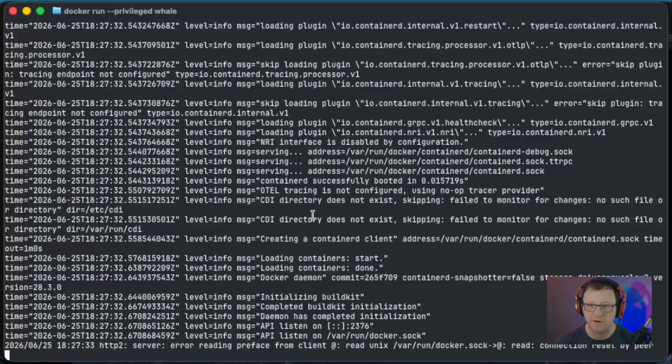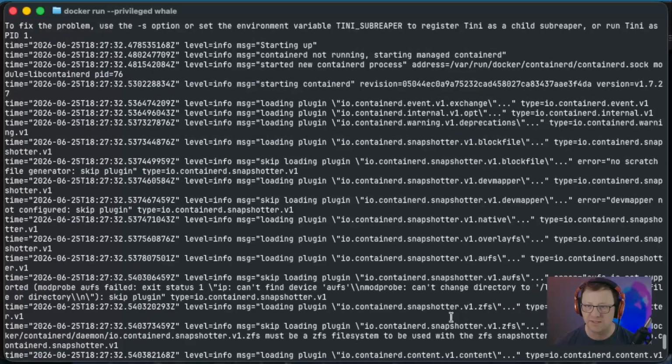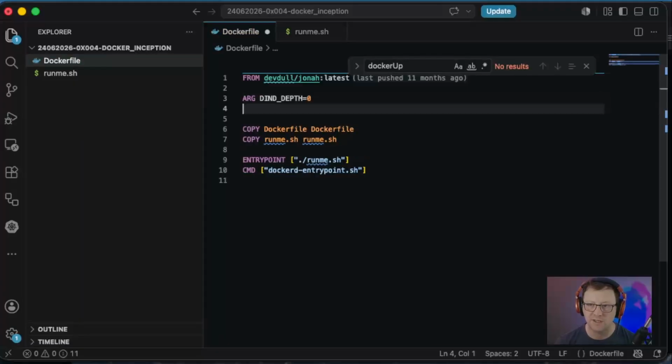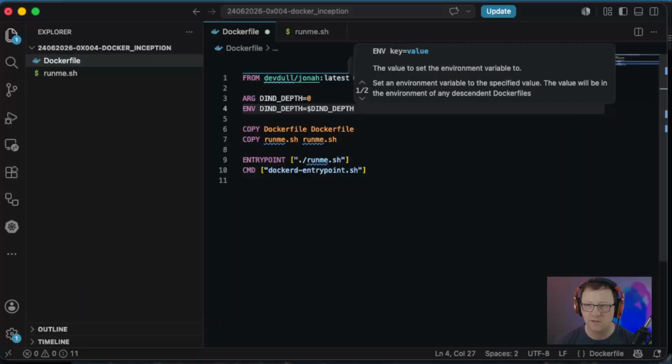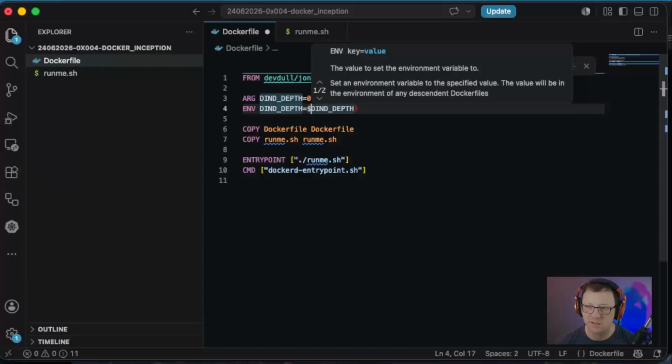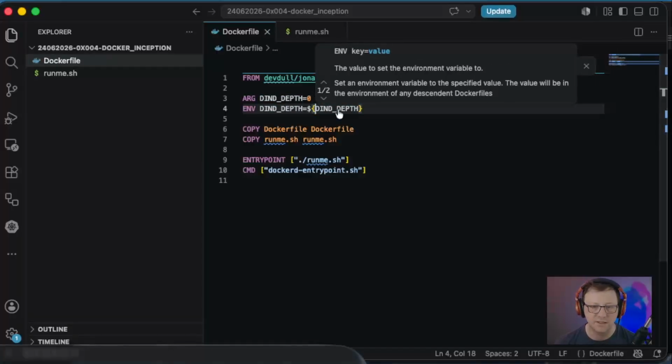And something with our redirection's gone wrong because we are seeing lots of extra stuff. Connection reset by peer. What did I miss? I think perhaps what I missed was, yes, I did. Okay, env DOCKER_IN_DOCKER_DEPTH equals DOCKER_IN_DOCKER_DEPTH, and this needs the curly braces in it. Let's give that a shot.